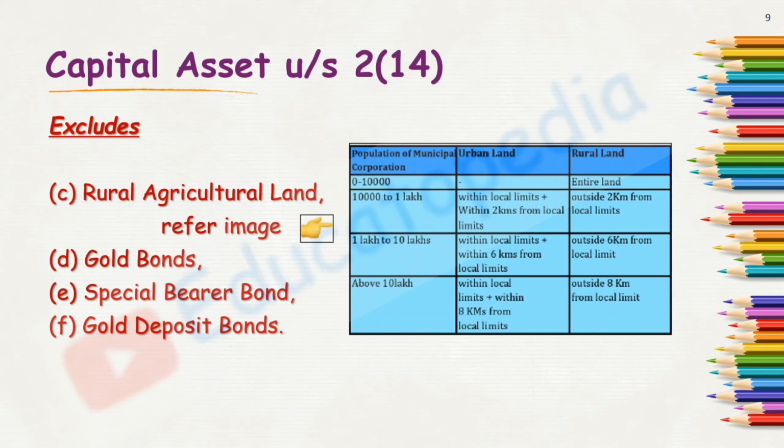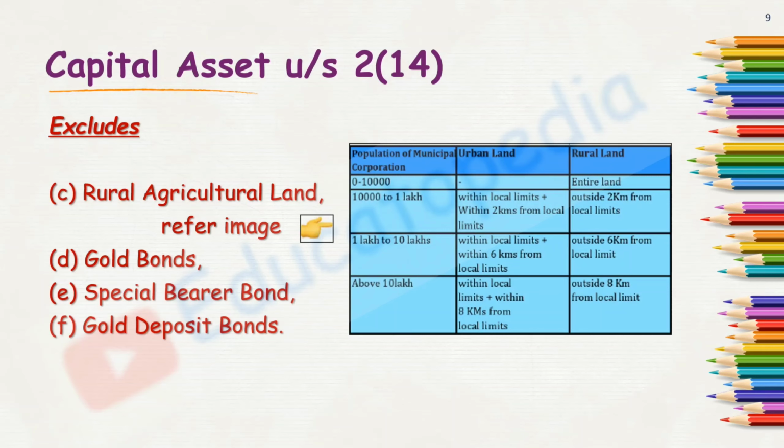So it is very important to understand what exactly rural land is and what exactly urban land is. And the last criterion for rural and urban land classification is if the population is above 10 lakhs, then the limit extends to 8 kilometers from the local limits, and beyond such 8 kilometers the land is termed as rural land.